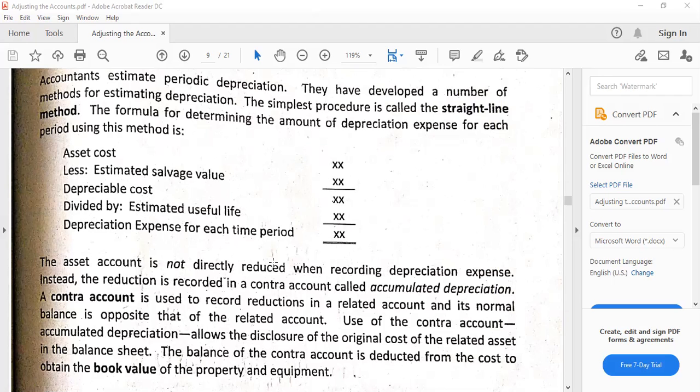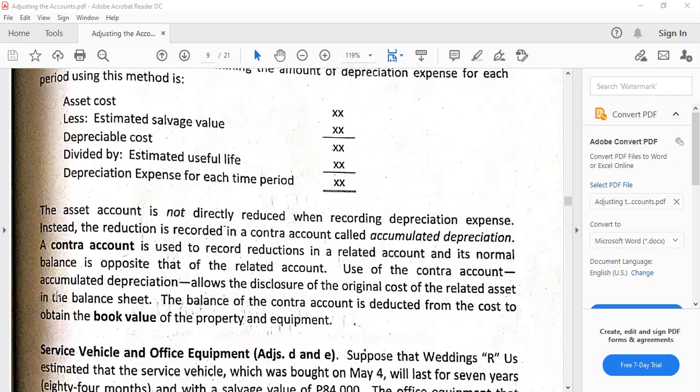Now we are going to utilize this formula if, for example, the asset really is acquired on January 1 or the beginning of the year. Because if it is acquired other than January 1, we have to compute the so-called fractional depreciation. So we will tackle that sometime later.